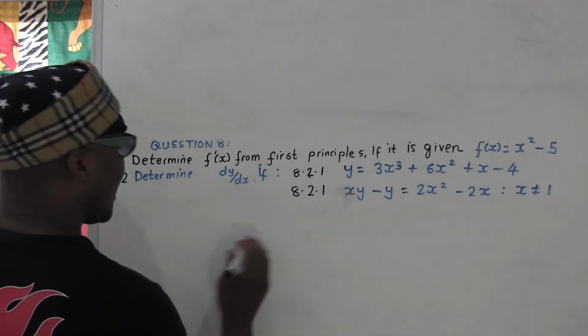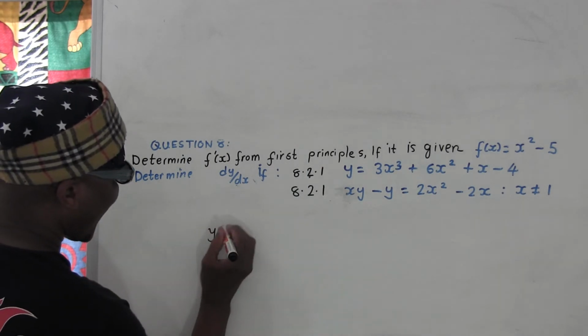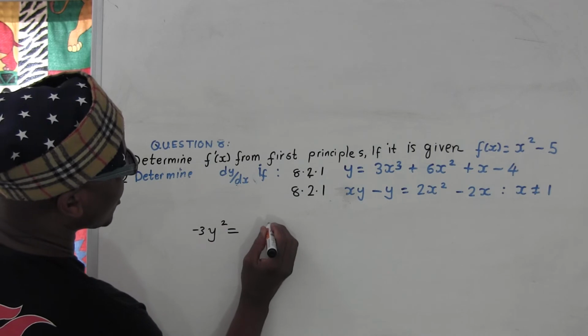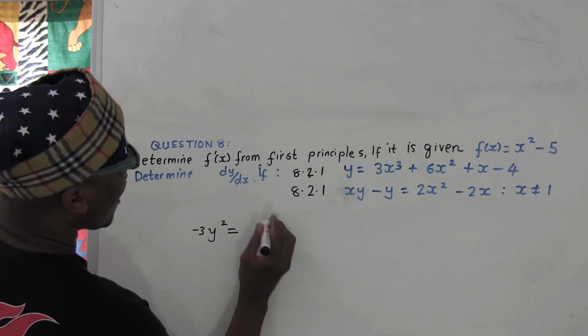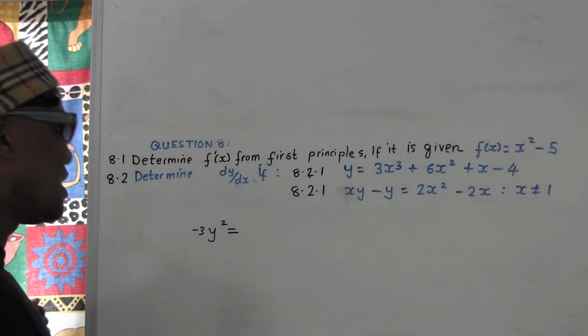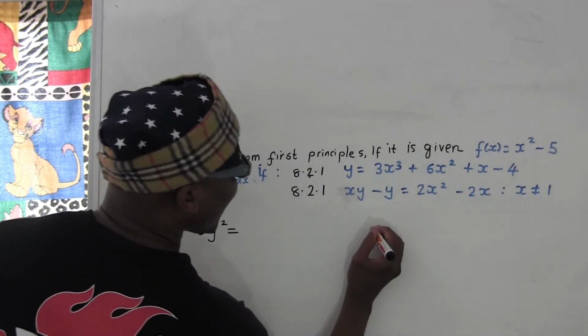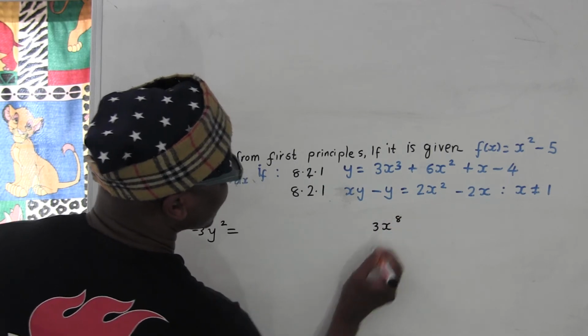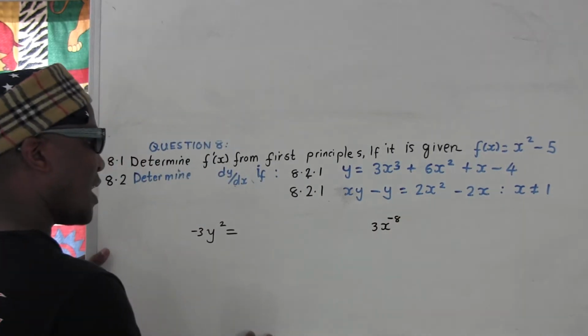If somebody gives you, let's say, negative 3y squared equals, okay, reciprocate. I hope you know how to reciprocate. Some people don't know how to reciprocate. It's easy. Before we go to the question, if somebody gives you, let's say, 3x to the power 8. Okay, to reciprocate is easy.